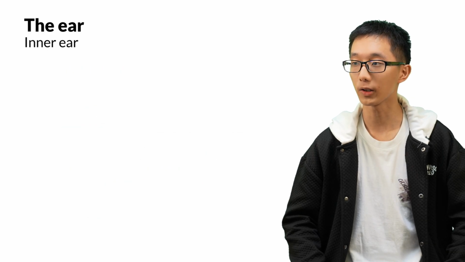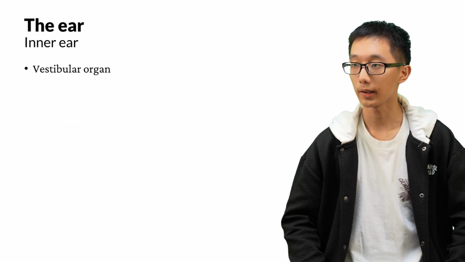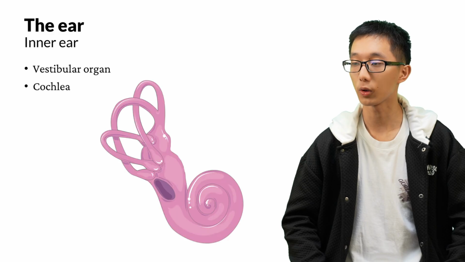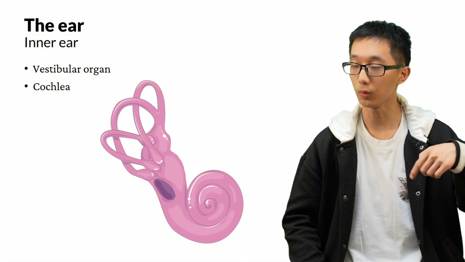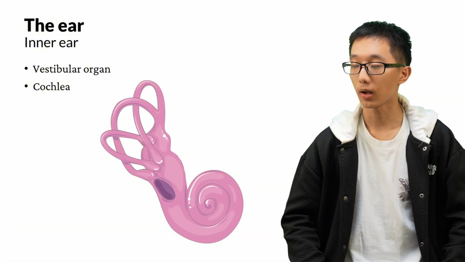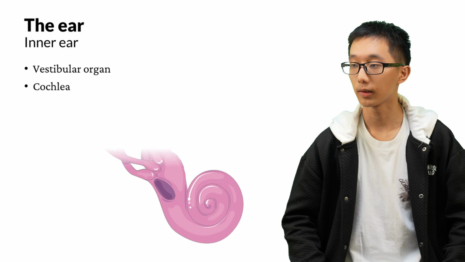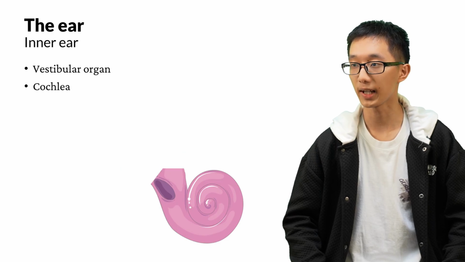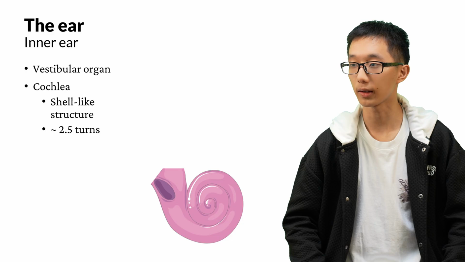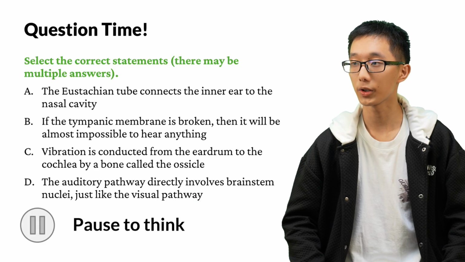The inner ear, the final part of the ear. In the inner ear, there is this vestibular organ, which we can see is like a labyrinth. There are many loops here. And we also have the cochlea, which is the shell-like part here. It's kind of like the shell of a snail. The shape of the cochlea is spiral. There are usually about 2.5 turns in the whole cochlea. So much for the ear.